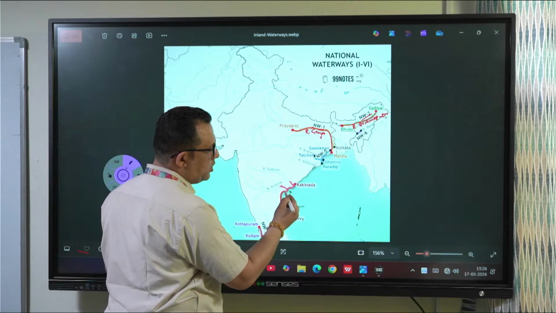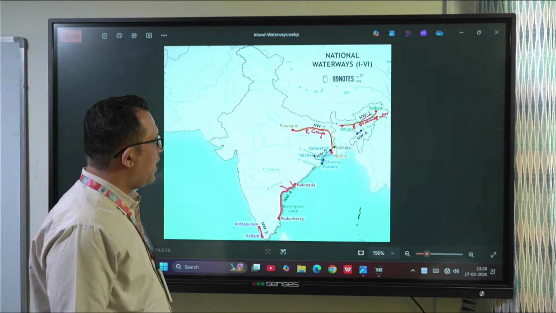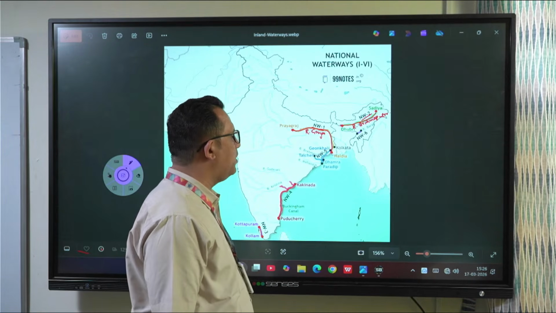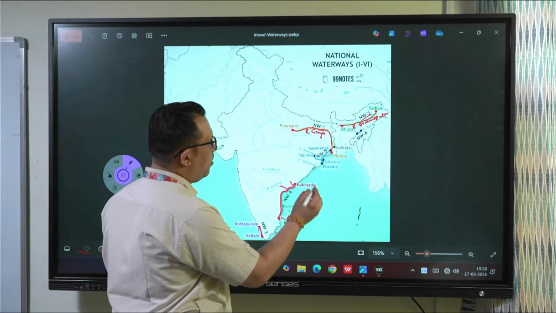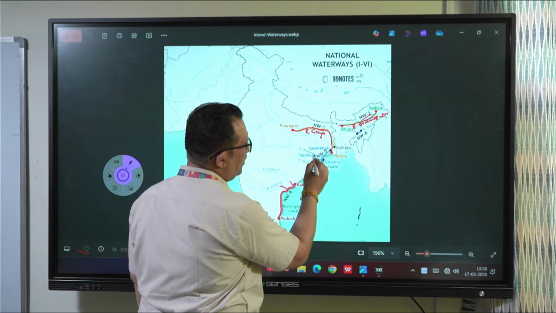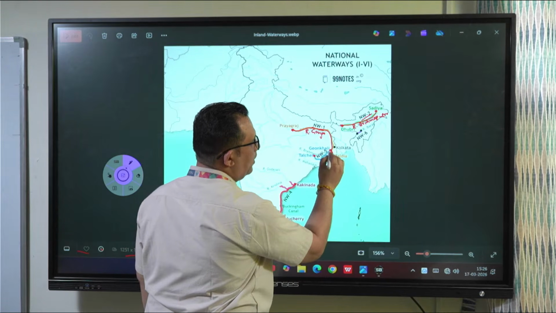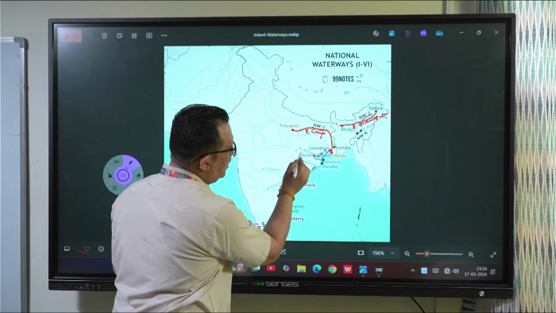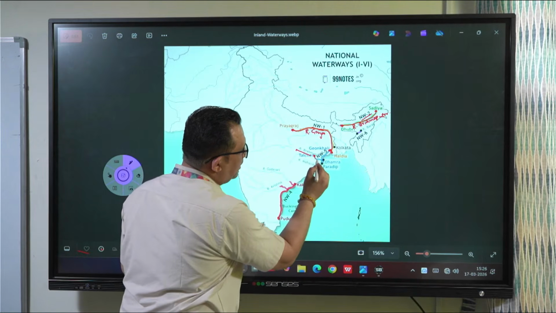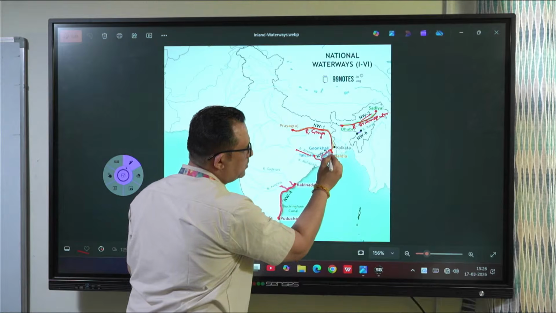This is the East Coast Canal, right? And then the last is very important because it is not clearly visible from the textbook. It is national waterway number 5, from Talche to Goenkhali. It's on the river Brahmani. Here you can see the river Brahmani is there. It goes like this, first point, and then it goes like this.